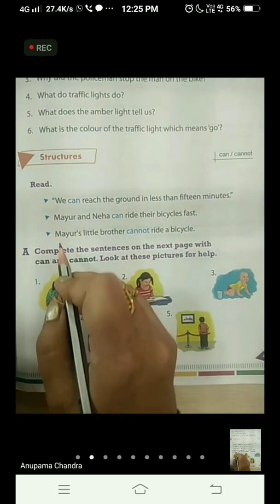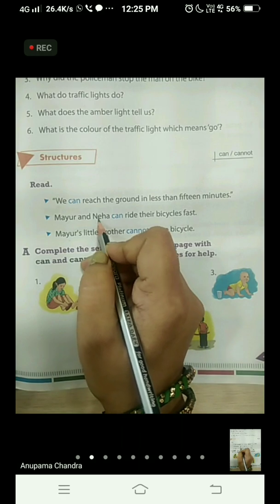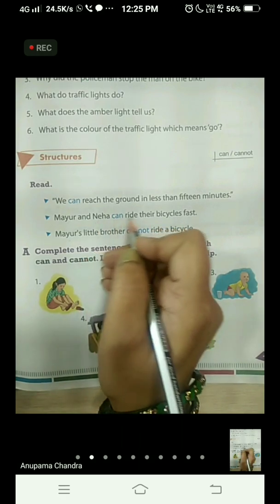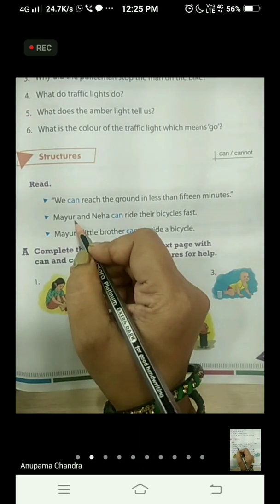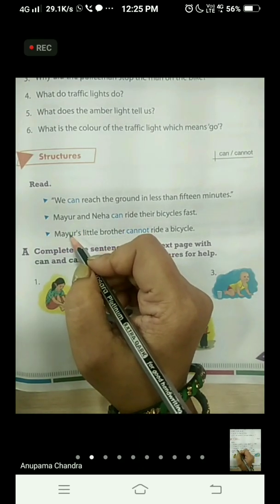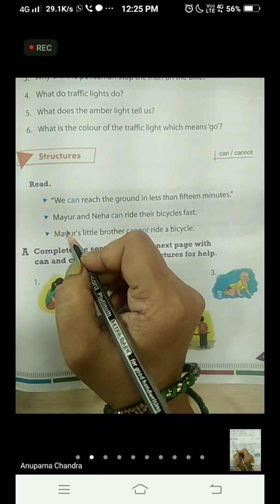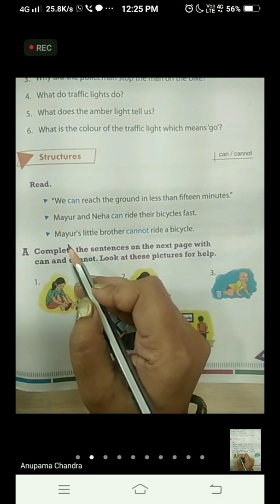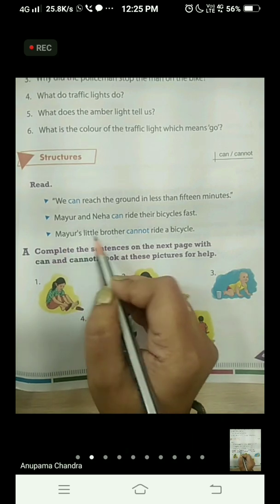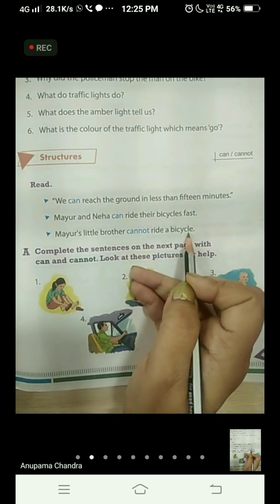Now these two people, that is Mayur and Neha, they know how to ride a bicycle fast and they can ride it fast. Okay, so they can ride a bicycle. It is their ability. They know how to ride a bicycle. Okay, and in the reverse side, Mayur's little brother cannot ride a bicycle.